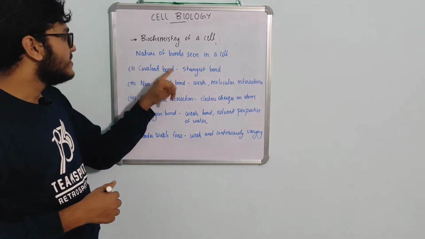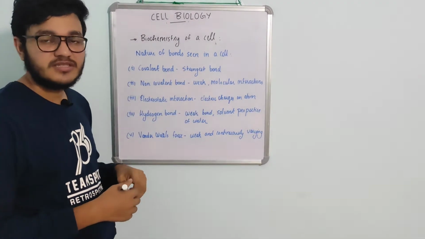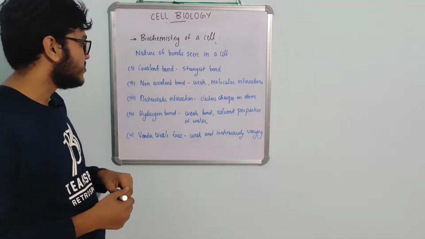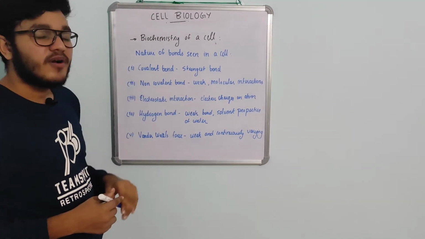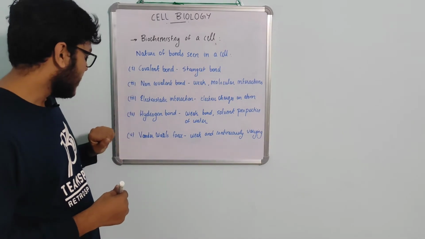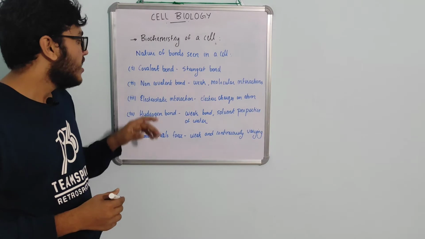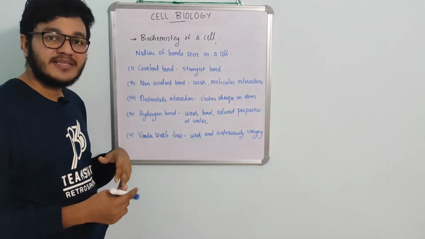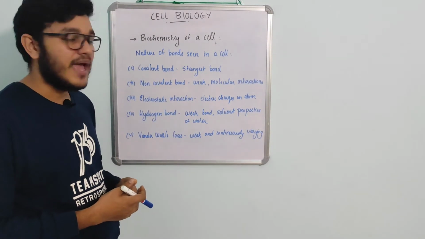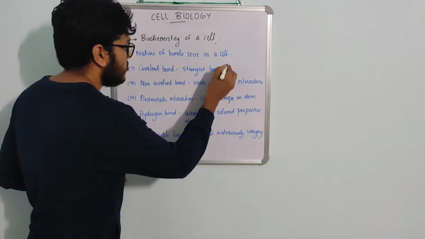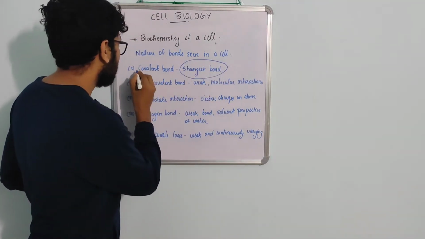So the first one we'll be discussing is nature of bonds in a cell. This is a common question which is asked in many entrance questions. There are almost 5 types of chemical bonds which are seen in a cell. The first one is covalent bond, which takes place due to the electron sharing between adjacent atoms, and it is the strongest bond. So the strongest among these is the covalent bond.